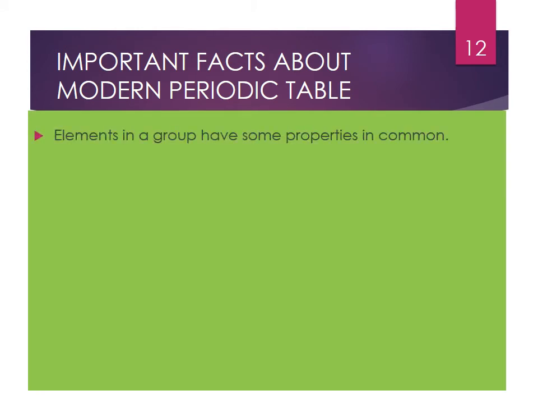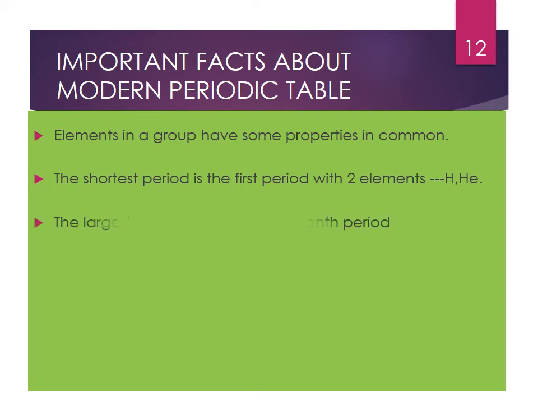Elements in a group have some properties in common. The shortest period is the first period, which consists of 2 elements, hydrogen and helium, whereas the longest are the 6th and the 7th period.